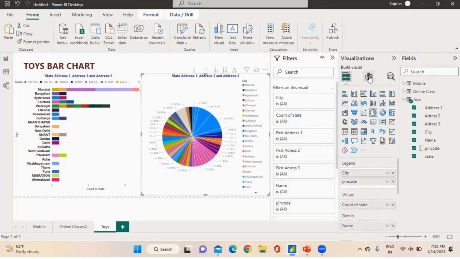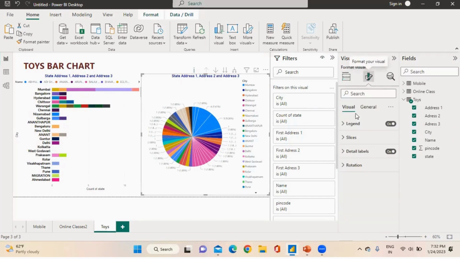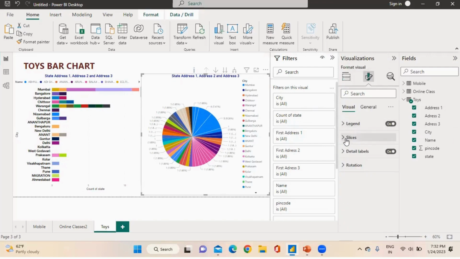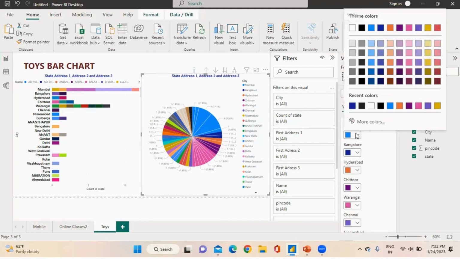Go directly to format your visual. There is legend, center right, and slices. If I want to change color, there is slices and there are Mumbai values. You have to choose another one.